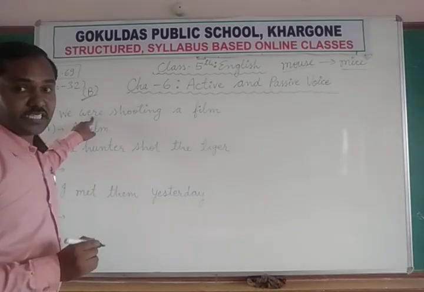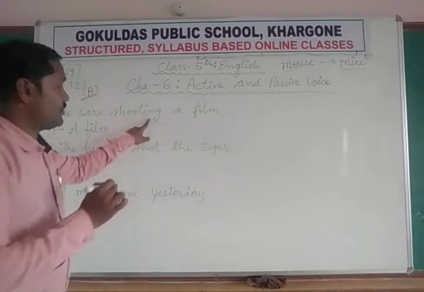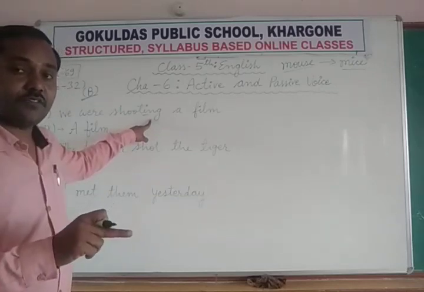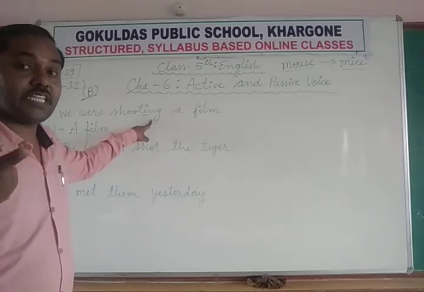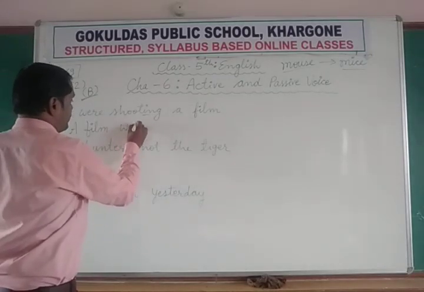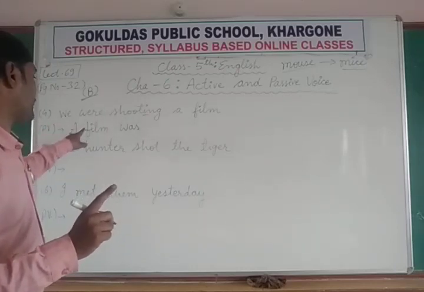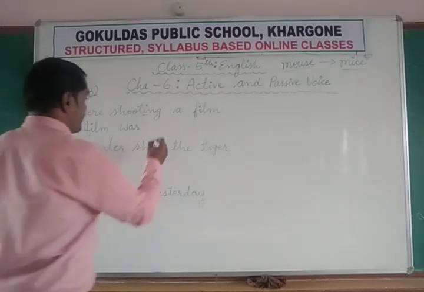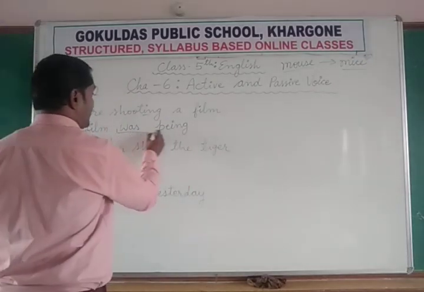Now, since it is a past tense, we were shooting and this is shooting, ing. If you see the ing form, it is always used in continuous tense. So for continuous, we always use the suitable form of be along with ing, being. A film was, since a film is singular and we were is plural, so we are using was. A film was, then ing, being, because it is a continuous tense, was being.